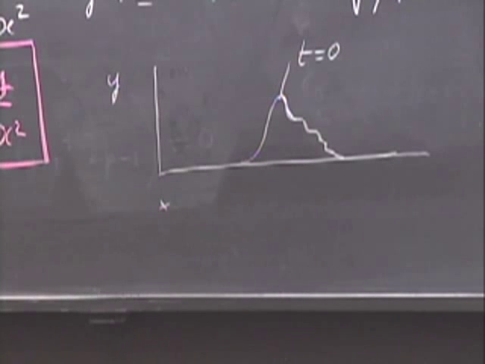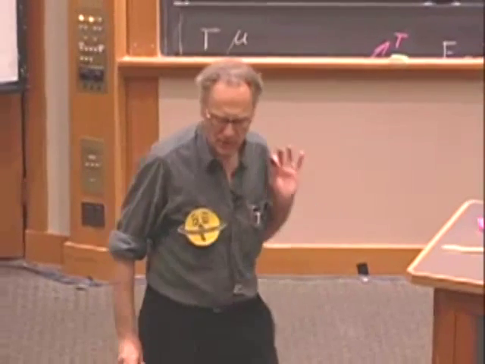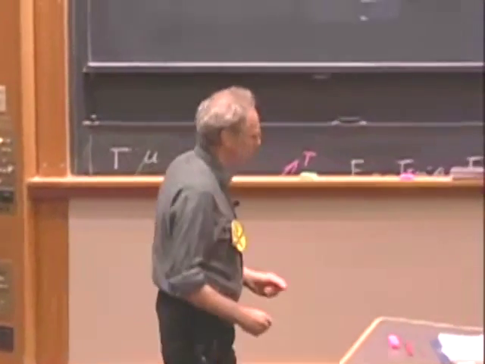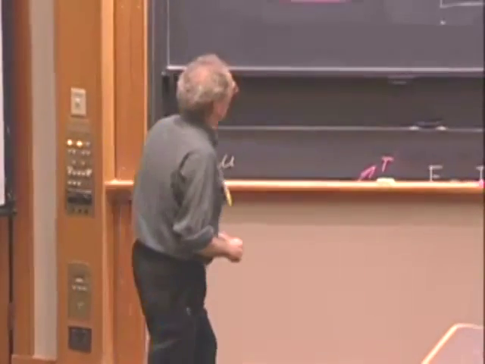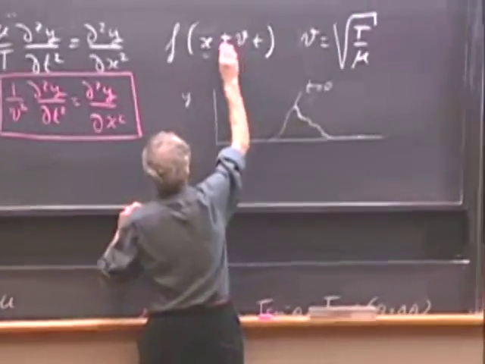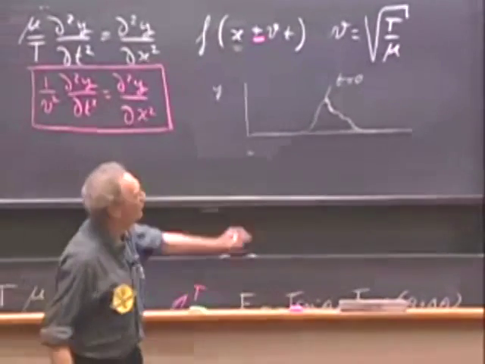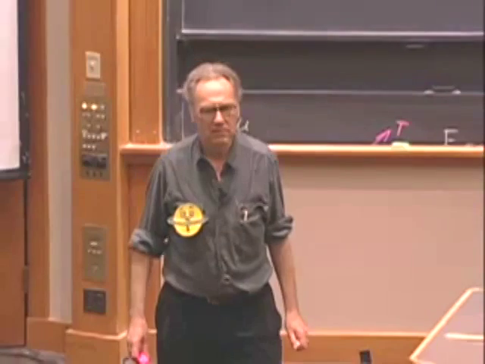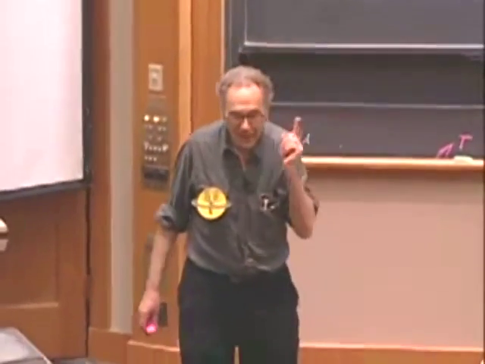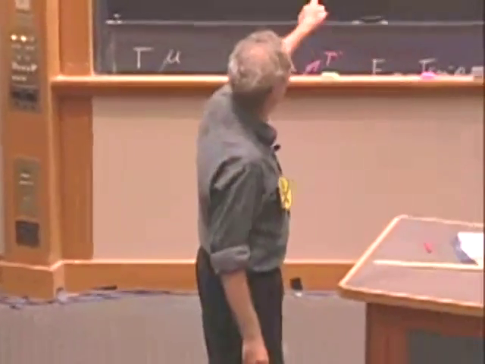Let us take for v always a positive number for simplicity. I'm going to call it even speed. Speed is always positive, right? And I want to know now, if I look a little later in time when there is a minus sign here, what that function looks like. So at t equals 0, I gave it to you. What will it look like a little bit later in time, if there's a minus sign there? Any suggestions? The function has shifted in what direction?